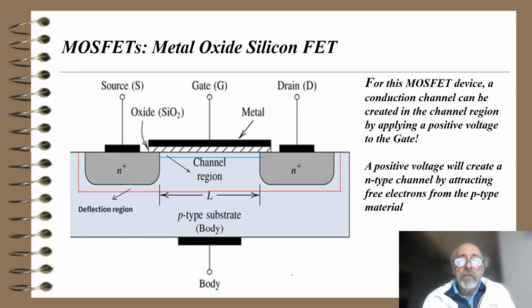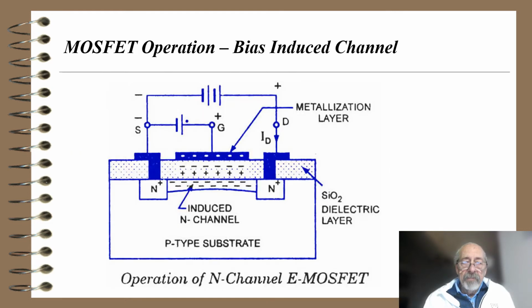However, if I do something with the gate, different things happen. So for this MOSFET device, a conduction channel can be created in the channel region by applying a positive voltage to the gate. If I apply a positive voltage to the gate, I'll attract any free electrons that are in the P-type substrate, and there will be some. So a positive voltage will create an N-type channel by attracting free electrons from the P-type material. So this shows MOSFET operation, bias-induced channel. So here is the P-type substrate. Now you can see the N-induced channel.